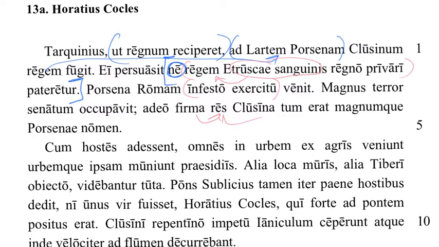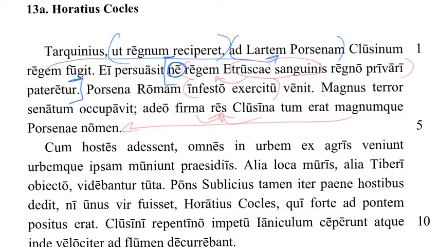And what kind of res? Res Clusina. So the state of Clusium was so strong, and at that time, magnum nomen. So that goes there. So why was the Senate so freaked out? Because Clusium was such a cool place, and the name, whose name, Porsena's name, was so great.